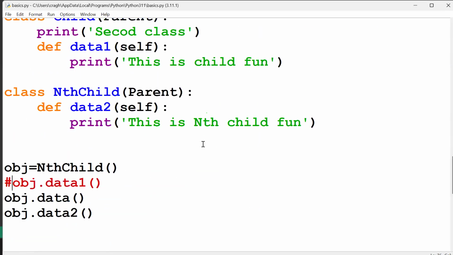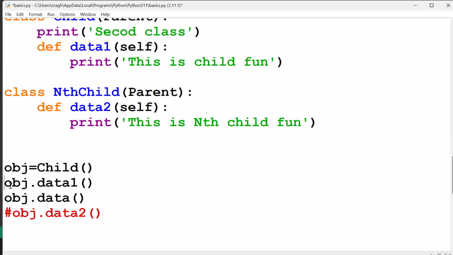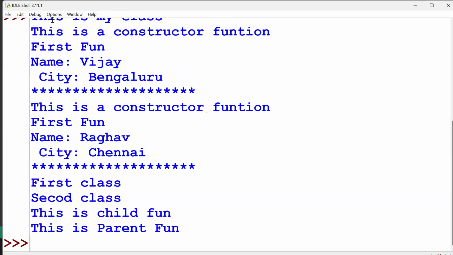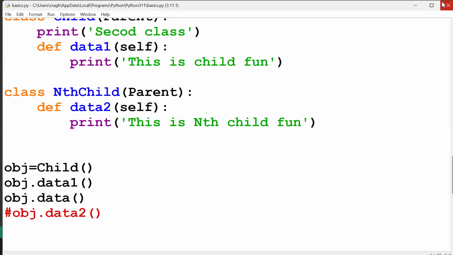Suppose I keep my object as child. So now what objects can you access? What methods can you access? Data 2 you can't access. Remaining things you can access. Run. Clear, guys? So this is how inheritance works, basically. I hope it's clear. Anybody have any questions?